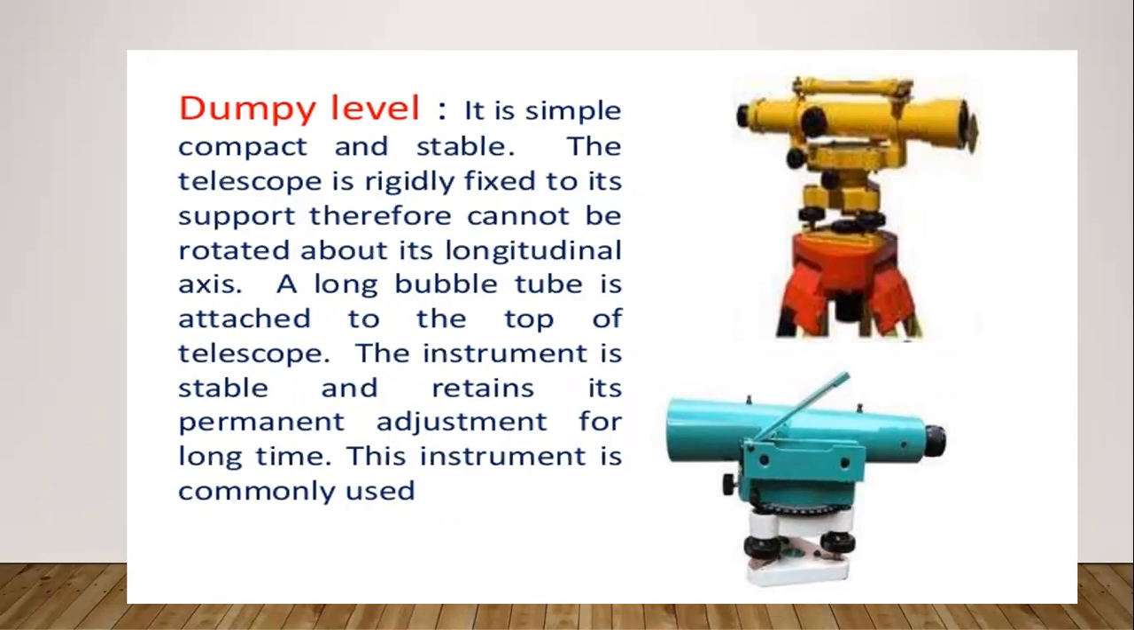It is a simple, compact, and stable instrument. The telescope is rigidly fixed to its support, therefore it cannot be rotated about its longitudinal axis. A long bubble tube is attached to the top of the telescope. The instrument is stable and retains its permanent adjustment for a long time. This instrument is commonly used.